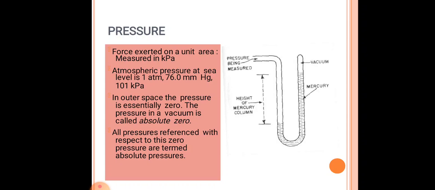Pressure is measured from the tube which is open, and the next part of that tube may be in a vacuum condition. So when the mercury flows and reaches up to the point where it contains the vacuum extension, then the height of the mercury column can be expressed as delta H, that is a change in depth. And from the formula P equals rho g H, we get the quantity of that fluid in terms of pressure.